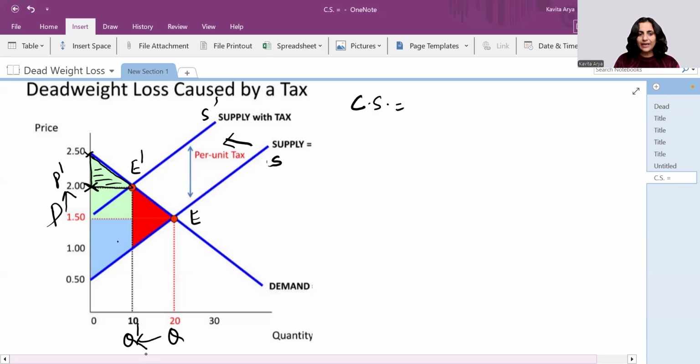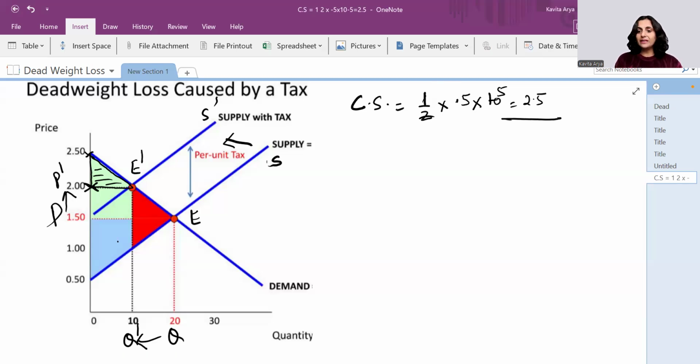So this triangular gap is consumer surplus after imposition of tax. Let's calculate. What's the area of a triangle? Half into base into altitude. So half, the base is 0.5, and the height is 10. So what does it give you? It gives you 2.5. So this is consumer surplus after the taxation.